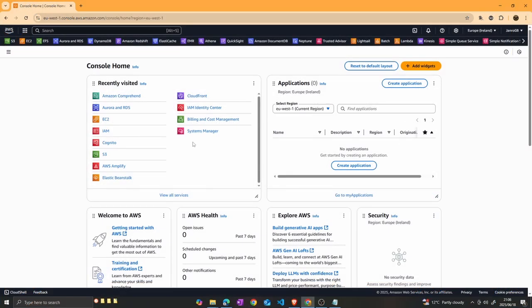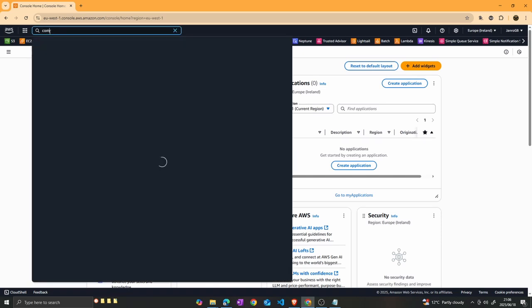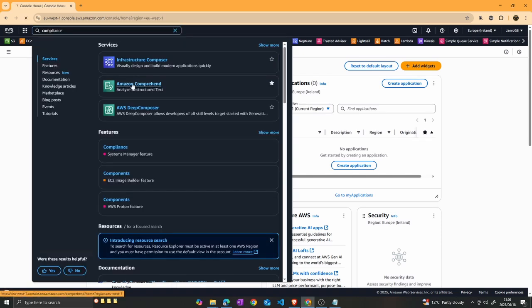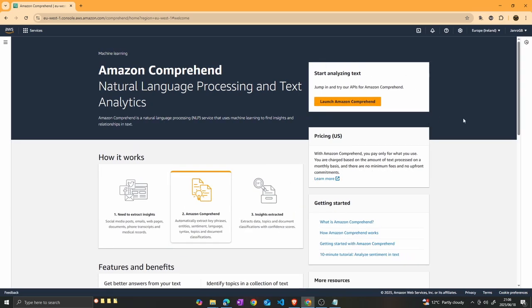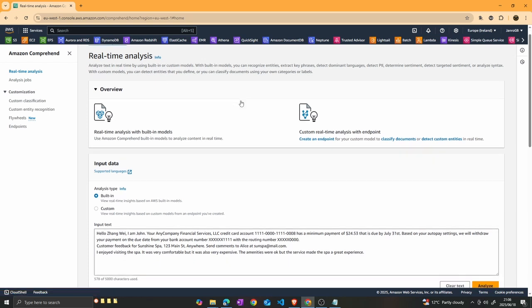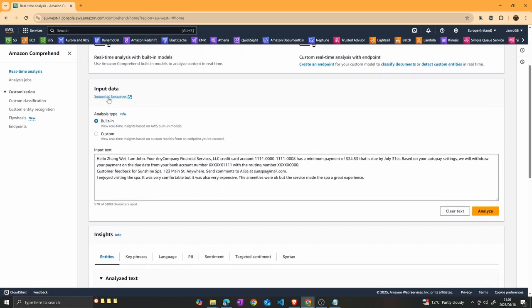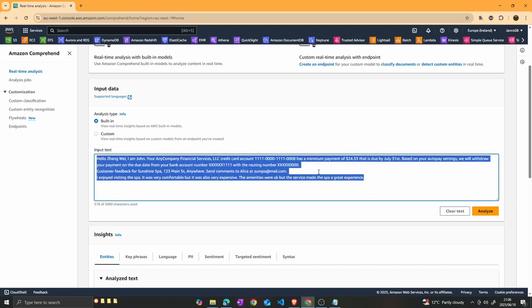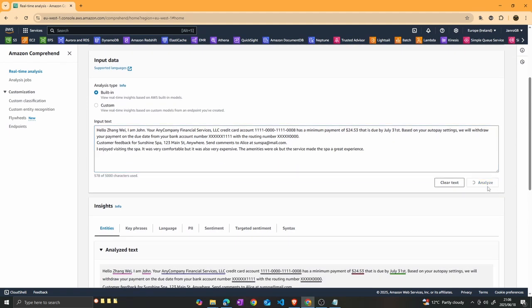Right, let's test out this Amazon Comprehend service. So we are here in the AWS console, and we just go ahead and search for the Comprehend service. And then we can straight away just launch Amazon Comprehend, go to real-time analysis, and then we can just test it here by selecting this analysis type, the built-in default option. It has some input data already here for us with some input text, and then we can just go ahead and say analyze.